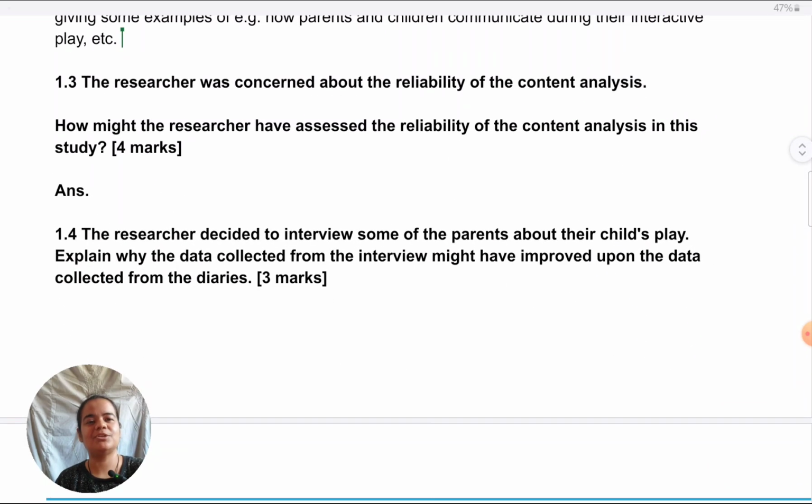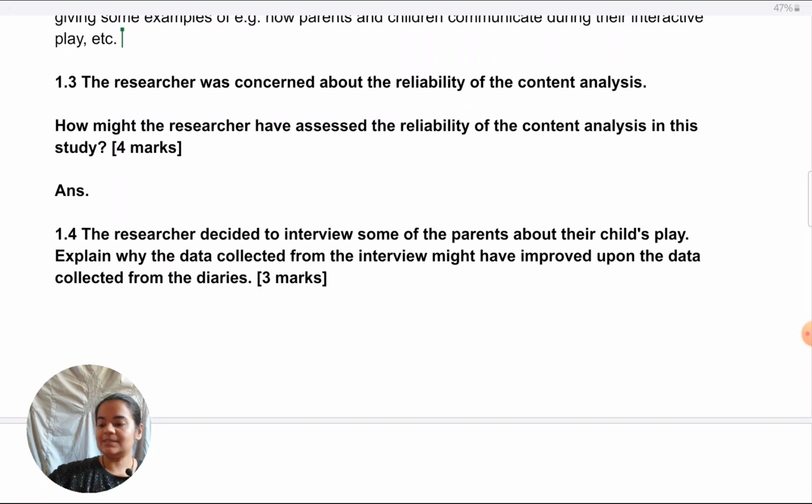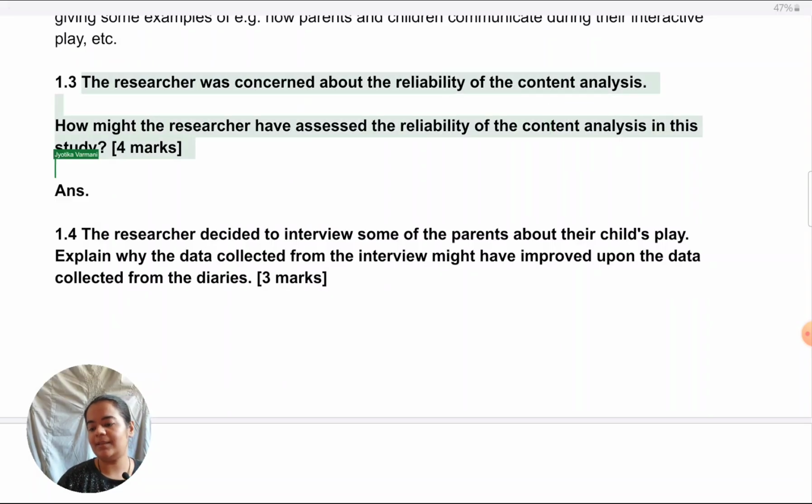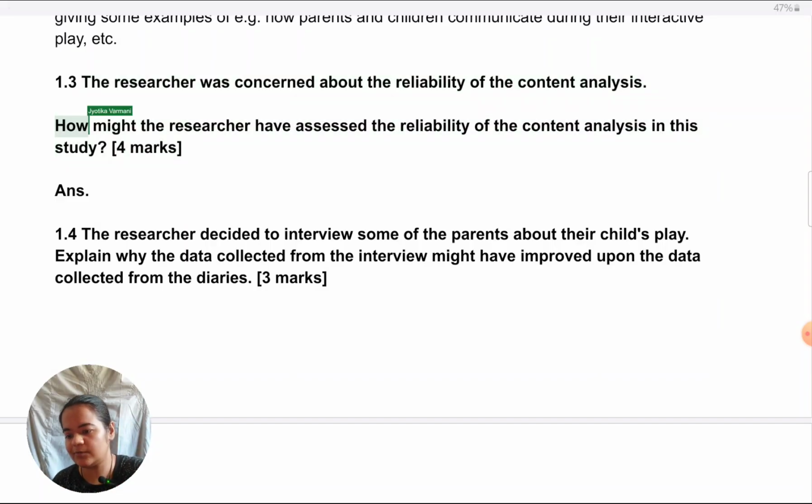Let's look at the next question. Okay, now here the question is, the researcher was concerned about reliability of content analysis. So how might they have assessed the reliability? If you've already given it as the last step in the previous answer, that's no issue, because there you've given it as one step. Here you can give it in much more detail. So that's fine if it's overlapping a little with the previous. That's not an issue right now, but I'm taking it from scratch because I haven't mentioned anything about reliability in the previous. This is also worth 4 marks.